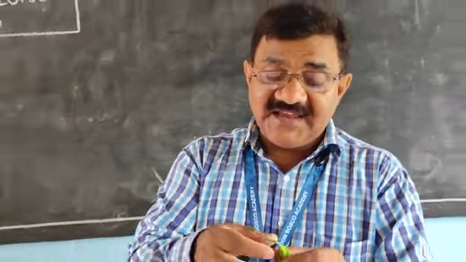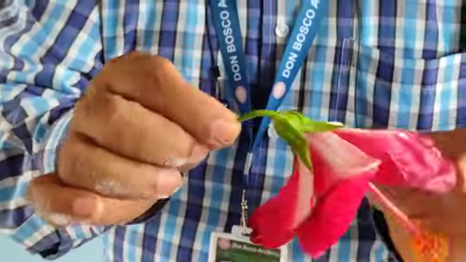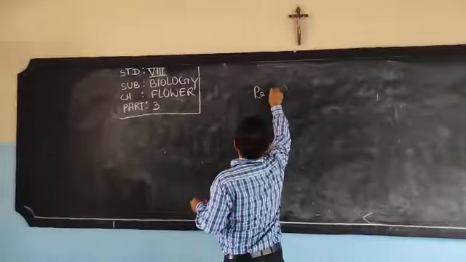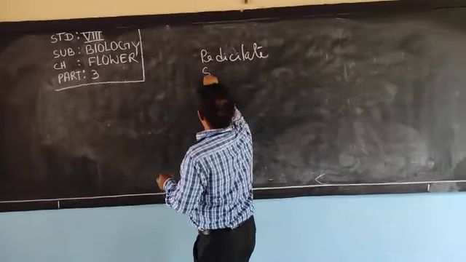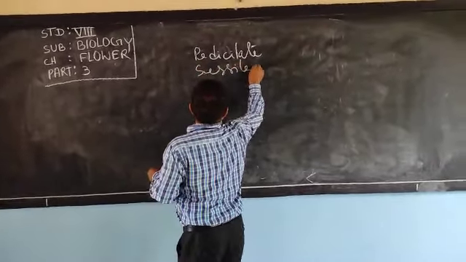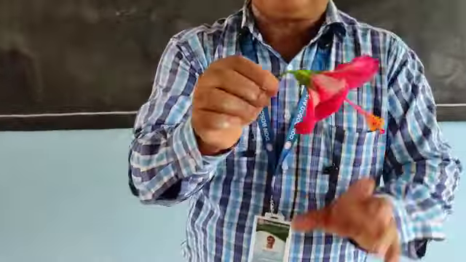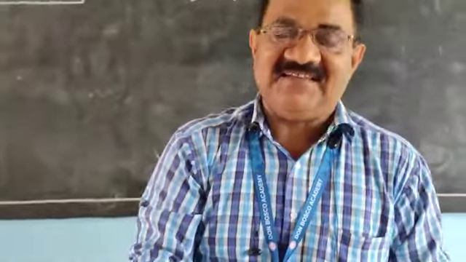Okay, you have seen. I have discussed that if pedicel is present, the flower is known as pedicellate, and if pedicel is not present, the flower is sessile. Means the flower may be pedicellate or the flower may be sessile. What do you think? Is this a sessile flower or a pedicellate flower? Pedicellate flower, because pedicel is present.